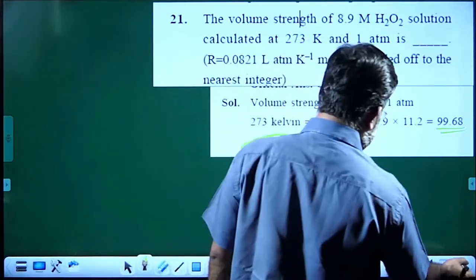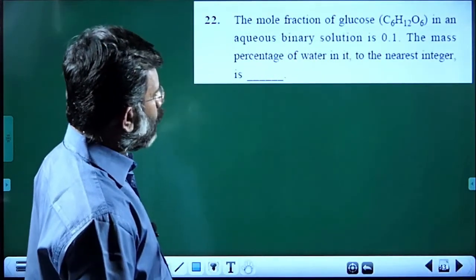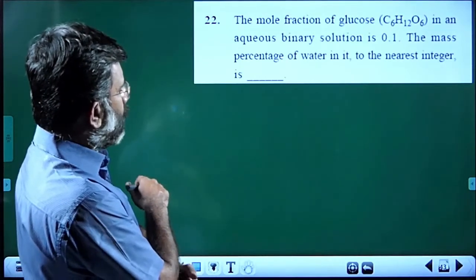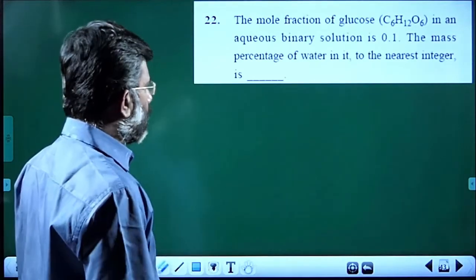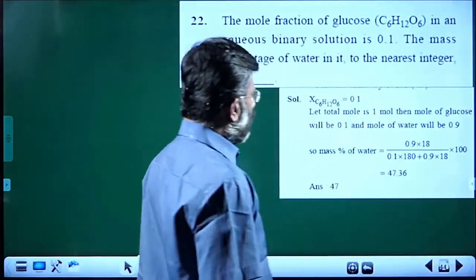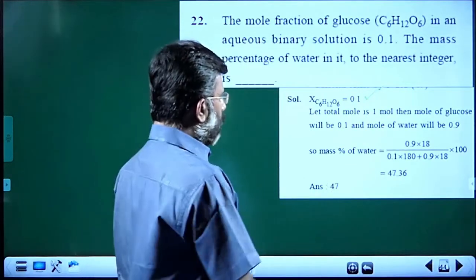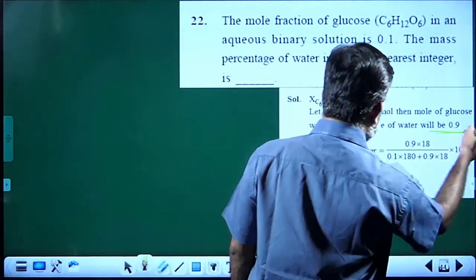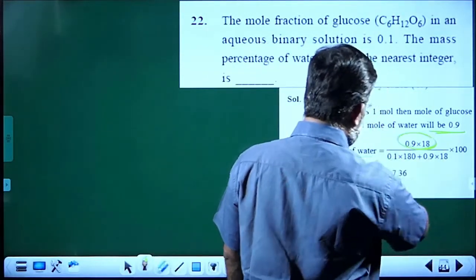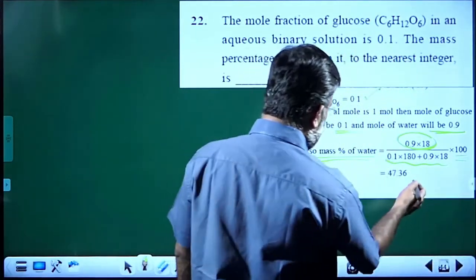Next question. The mole fraction of glucose in an aqueous binary solution is 0.1. The mass percentage of water in it, to the nearest integer, is? Another simple question. You are given the mole fraction of glucose as 0.1. That means 0.1 mole glucose and 0.9 mole water. So what is the percentage of water? It is 0.9 mole into 18 gram divided by total mass into 100.